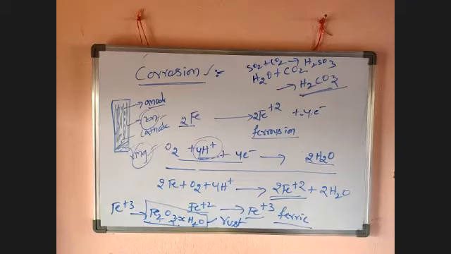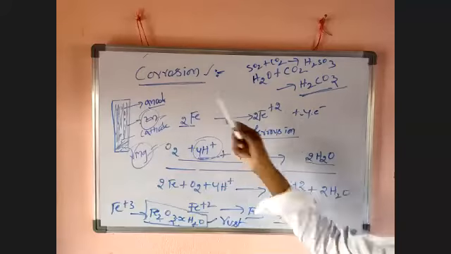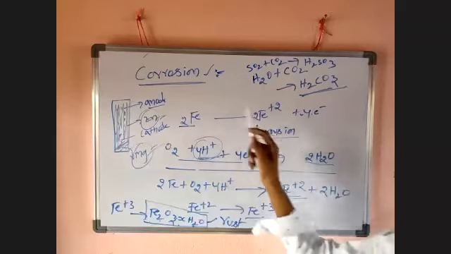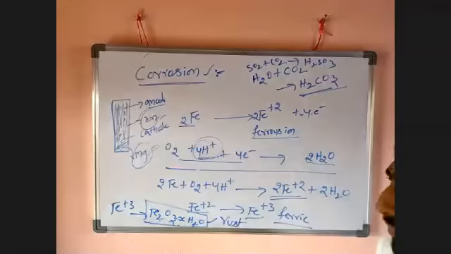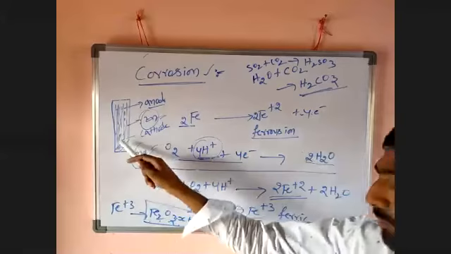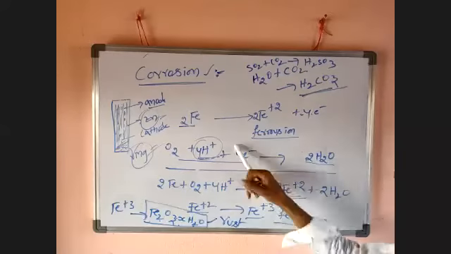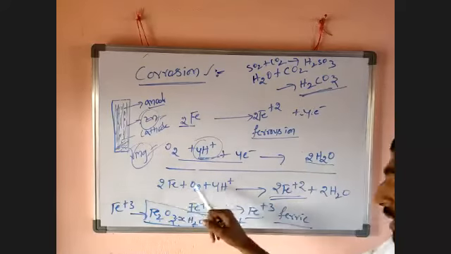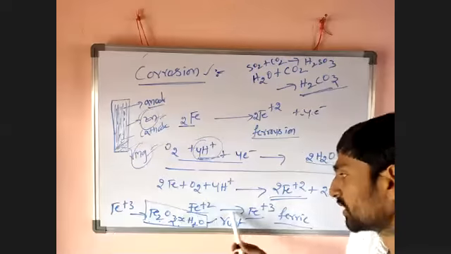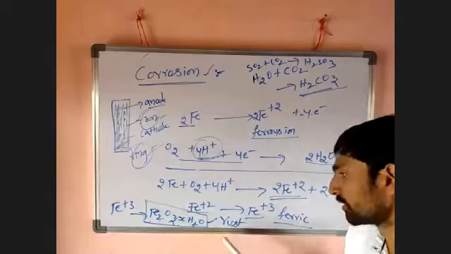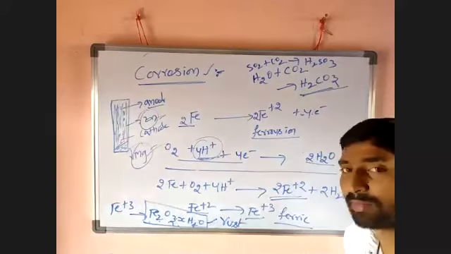In the case of iron, first it is involved in oxidation, it loses electrons and is converted into ferrous iron. It acts as the anode. Now those electrons can move freely throughout the sheet of iron. Where oxygen is there, where the acid H+ is there, that oxygen utilizes the H+ and electrons and converts into water. In the overall reaction, by taking oxygen, iron converts into ferrous. Now these ferrous ions are further converted to ferric, and ferric converts into ferric oxide, Fe2O3.xH2O, by taking water. It is nothing but rust.